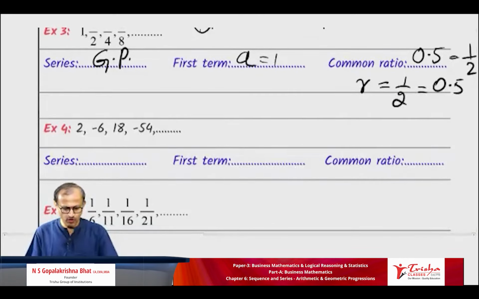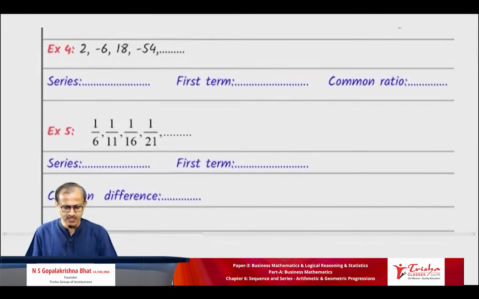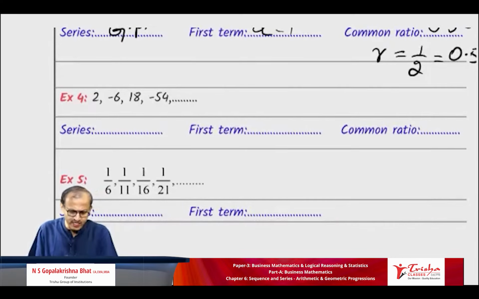Okay, we'll go for example 4. This is also a simple one. 2, minus 6, 18, minus 54. Plus and minus, be careful. Is the difference the same? 2 and minus 6, so it's minus 8 difference. And minus 6 to 18 will be 24. The difference is not the same. No common difference.